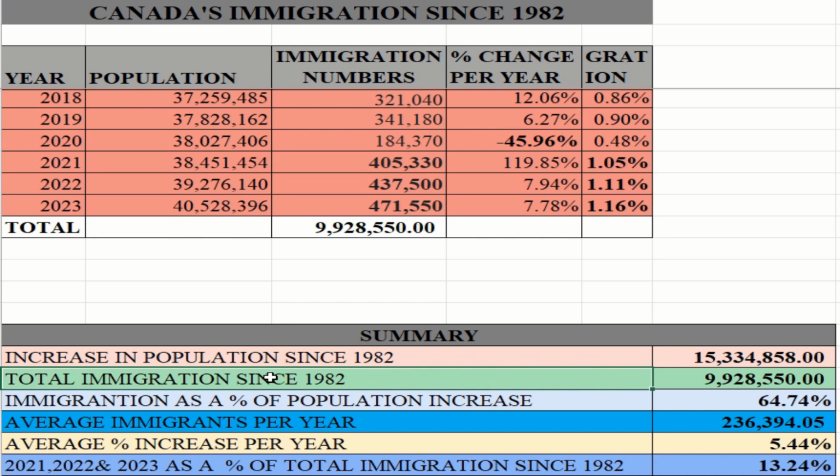However, it does give us a basis, an indication of how immigration has contributed to the increase in population. So immigration as a percentage of the population increase, in a perfect world where the 15 million would be the total increase over the 41 years and 9.9 million was immigration, would have been 64%.